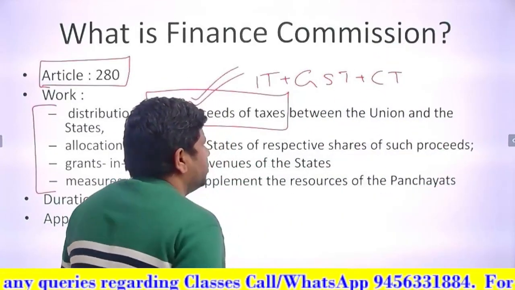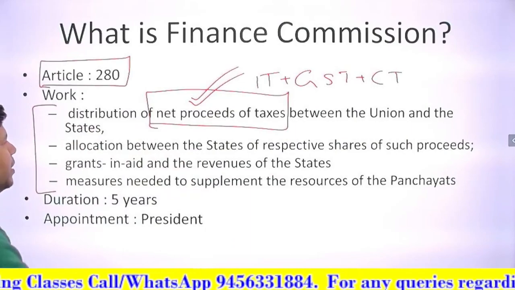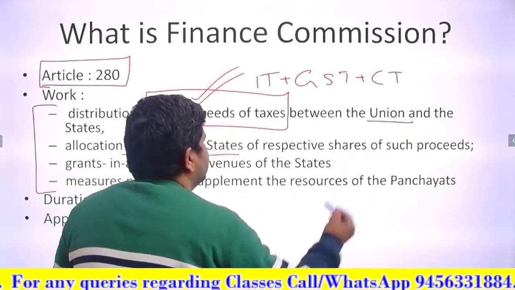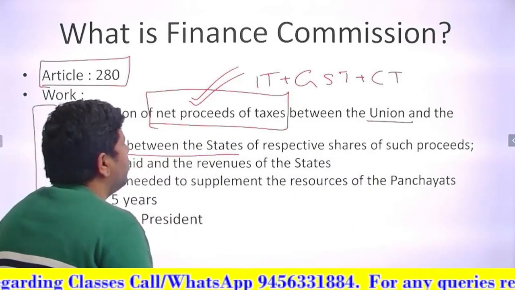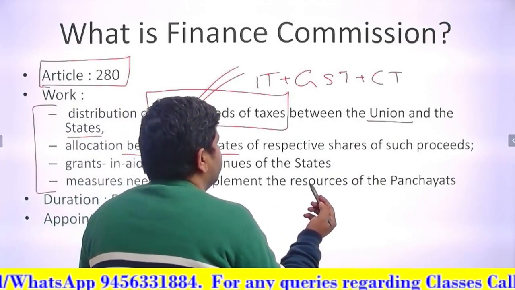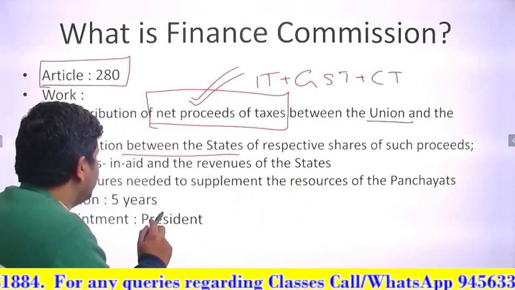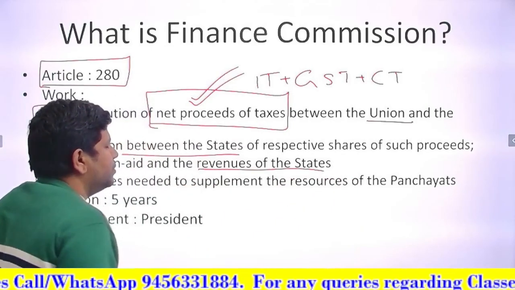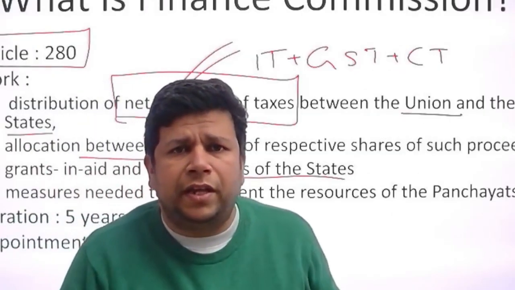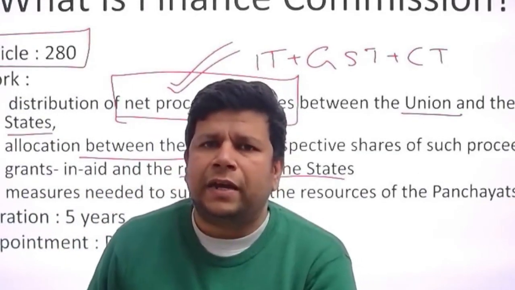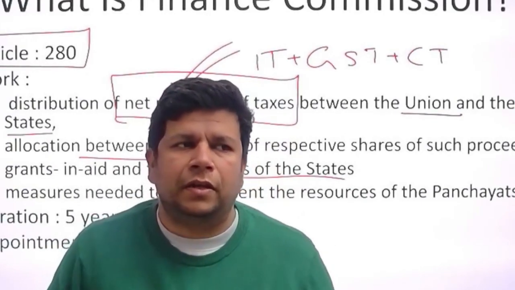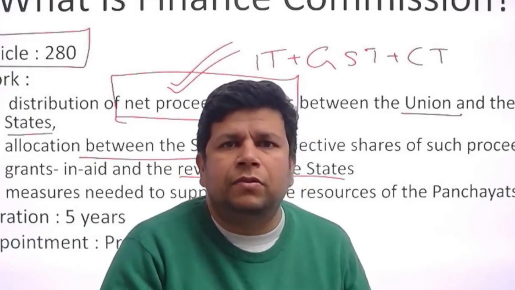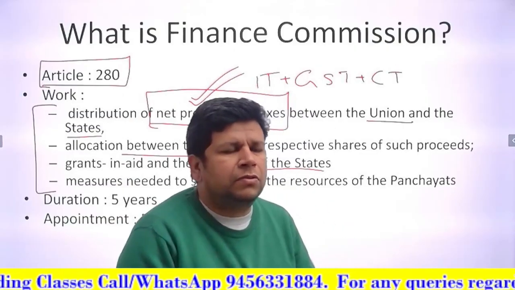So we have a constitutional body which is called Finance Commission. This allocates between union and the states. First of all, that is on one side we have Government of India, on other side we have state governments. Then between the states themselves, and tell what is exactly the principle on which they are basically devolving these revenues, these grants and aid to the states. So there should be a principle like how much should Bihar get on what particular, let us say, criteria, or Kerala how much should it get on what particular criteria. So those criterias also, those principles also it has to formulate.